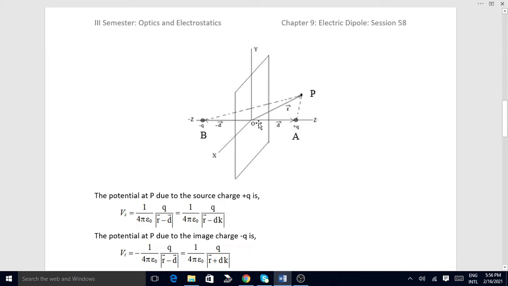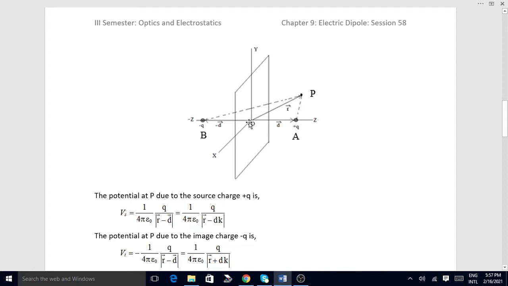Here, the plus Q charge is along the plus Z axis. Its position vector has only a Z component.